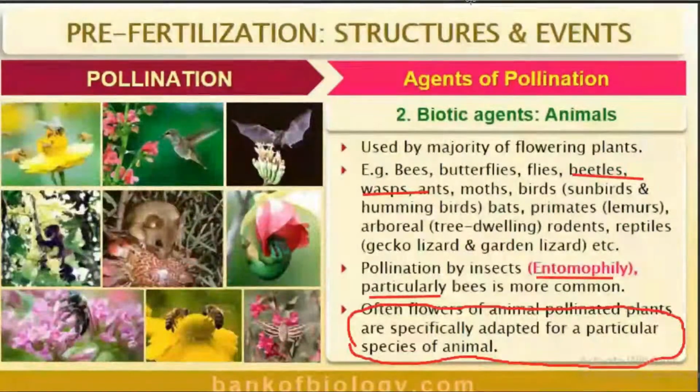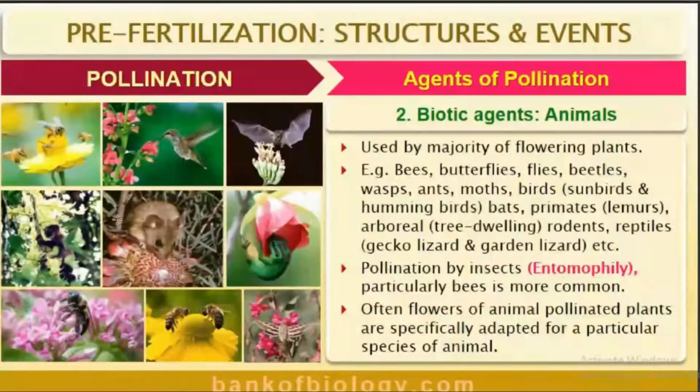Yes, what are the biotic agents? Biotic agents you can see in the picture. So many living organisms are found here. Pollination taking place through insects is known as entomophily. Do you know? The pollination taking place through bats is known as chiropterophily. Then pollination taking place through animals is known as zoophily. So based on our syllabus, we want to study only entomophily. So what are the adaptations found among these flowers?